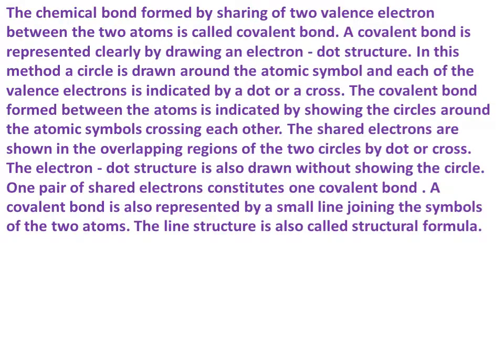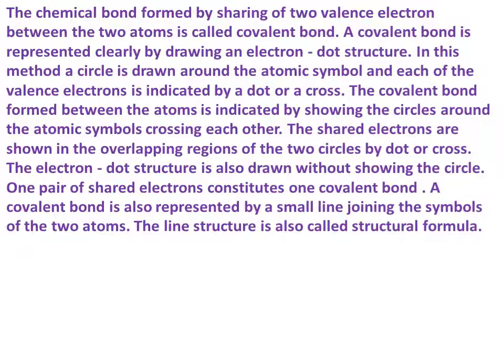The chemical bond formed by a sharing of two electrons between two atoms is called a covalent bond. A covalent bond is represented clearly by drawing an electron dot structure. In this method, a circle is drawn around the atomic symbol and each of the valence electrons is indicated by a dot or a cross. The covalent bond formed between the atoms is indicated by showing the circles around the atomic symbols crossing each other. The shared electrons are shown in the overlapping regions of the two circles by dot or cross.